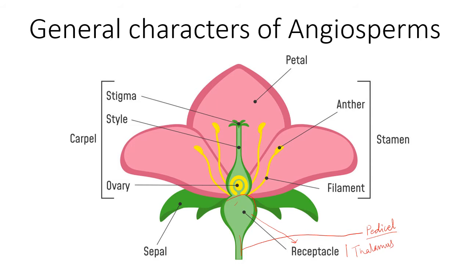Then here you will see this part which is outermost, that is calyx. This part, that is corolla. This is anther, that is androecium, and this is gynoecium. And if you look here, this part is stigma, this part is style, and this lowermost part, that is called as ovary.